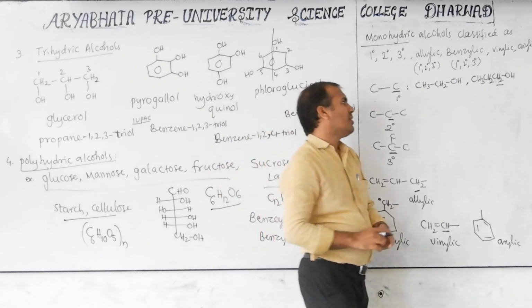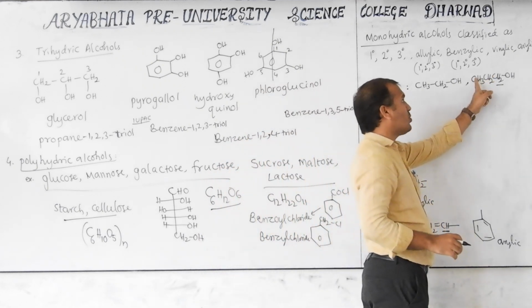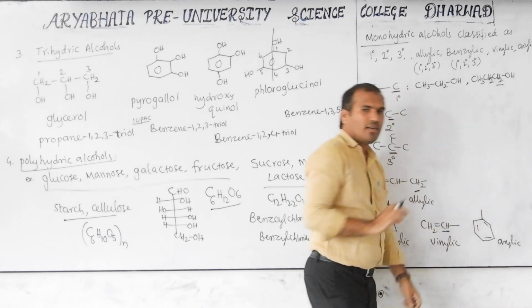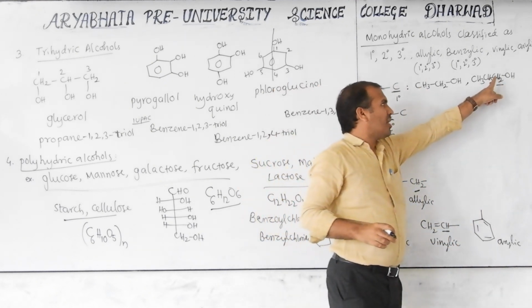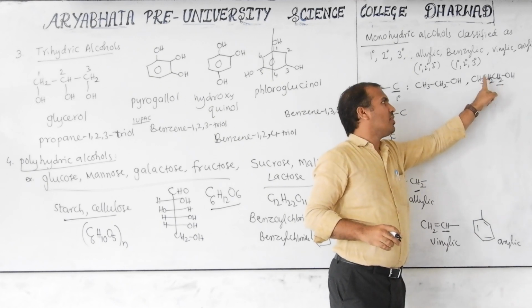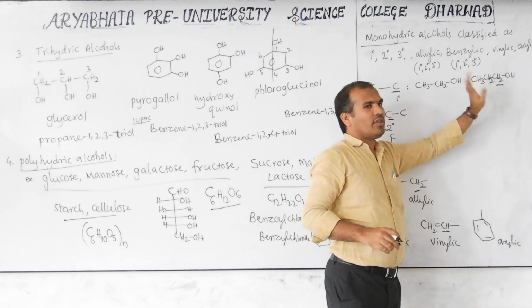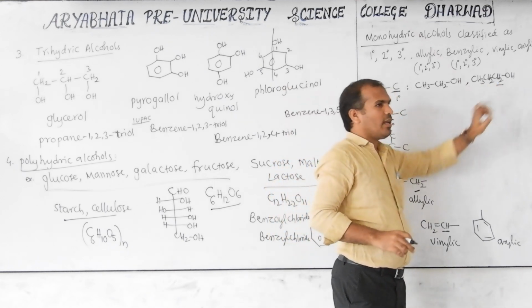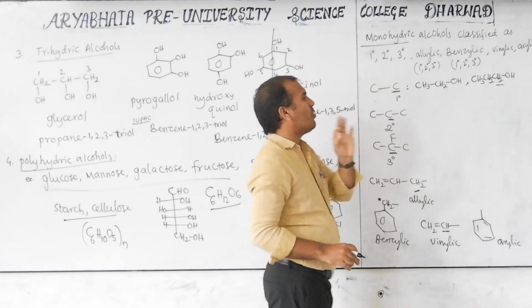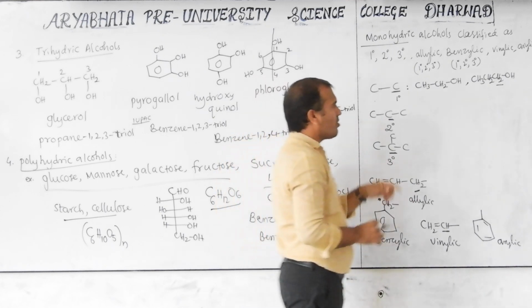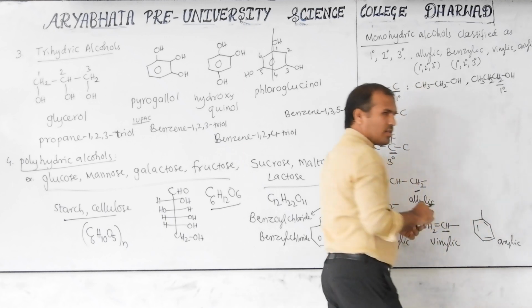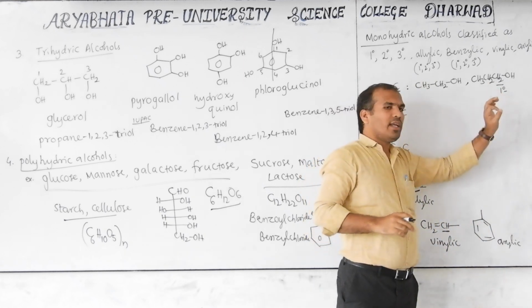Some students may consider this carbon bonded with two carbons. Only directly bonded carbons are considered. So the carbon is bonded directly with one carbon, that's why it is not secondary. It is considered only primary. The carbon which is directly bonded is what we have to consider. So this is also called primary alcohol. Primary alcohol is generally treated as 1 degree.